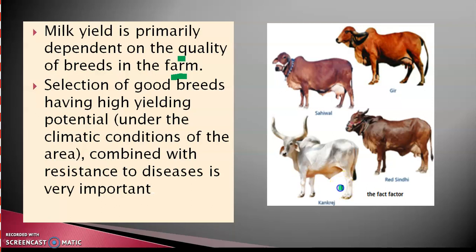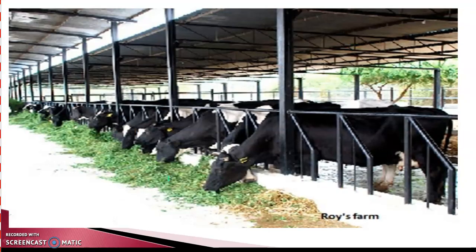Kankrej is a breed which is used for dual purpose. So selection of good breeds having high yielding potential is a must, and it is also to be seen that the breeds selected are resistant to certain diseases.